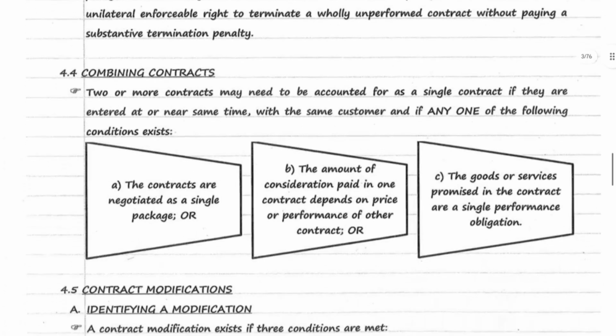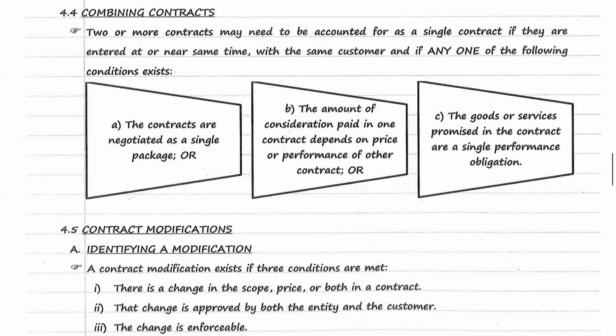Next, combining contracts. Here, 2 or more contracts may need to be accounted for a single contract if they are entered at or near same time with the same customer and if any of the following conditions are satisfied. First condition, the contracts are negotiated as a single package.